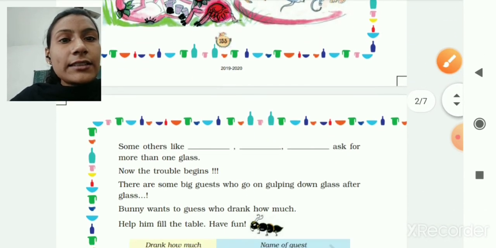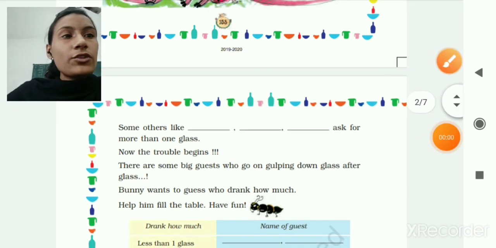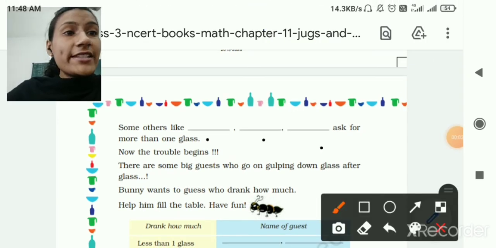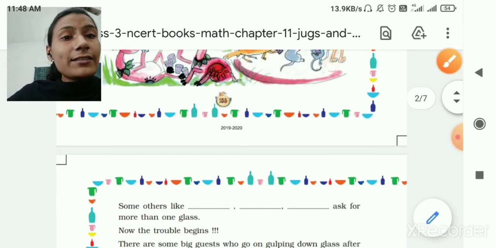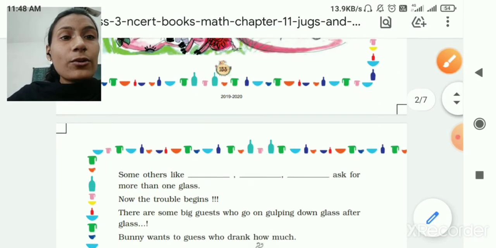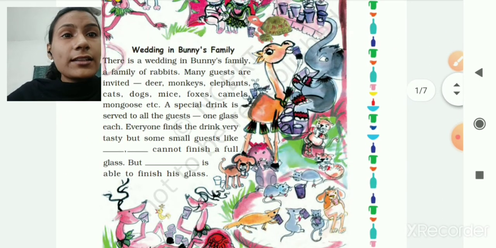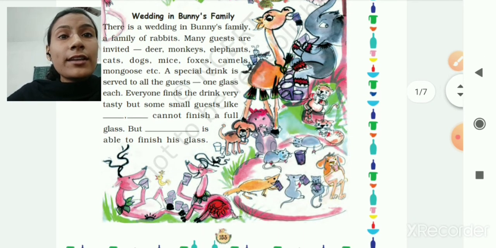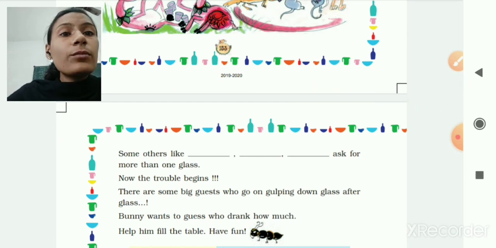Then some others like Dash, Dash, Dash ask for more than one glass. So who will ask for more than one glass? Now guess. You can write here camels, then monkeys, then you can write here dogs. They will ask for more than one glass.